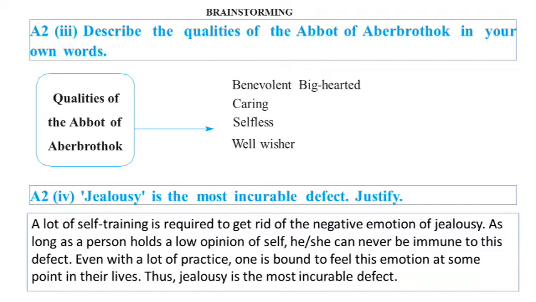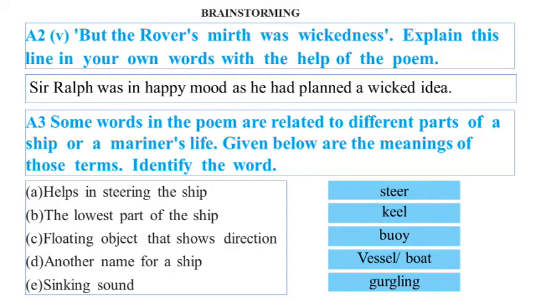Even with a lot of practice, one is bound to feel this emotion at some point in their lives. Thus, jealousy is the most incurable defect. A2 fifth: but the rover's mirth was wickedness. The meaning of this is that Sir Ralph was in a happy mood as he had planned a wicked idea.